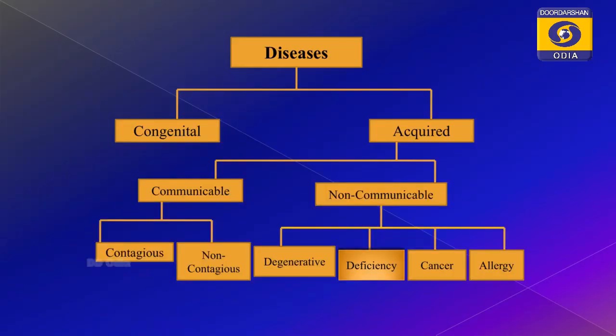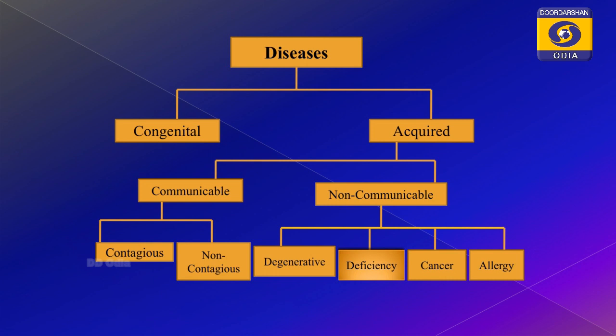So, you see that whenever I am saying diseases, you have already categorized the diseases into two types. What are the two types of diseases? I have told you that the diseases are congenital disease and acquired disease. So, what is congenital disease? Congenital disease means the diseases which are present since birth. Those diseases are what you call congenital diseases.